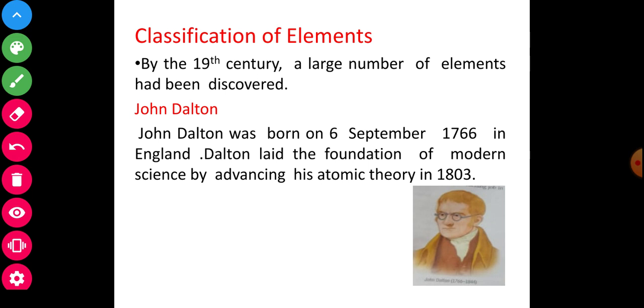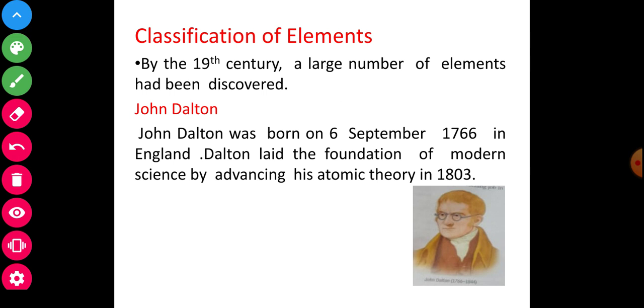Classification of elements. By the 19th century, a large number of elements had been discovered. Now here is John Dalton, the picture is given here. John Dalton was born on 6 September 1766 in England.